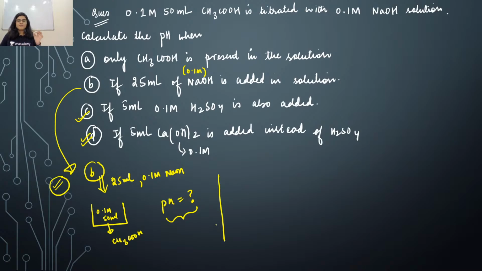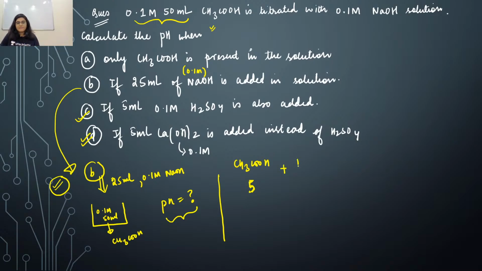Fine. So everyone just be careful. All right. Just be careful with the explanation. So what you have to do, you have CH3COOH, right? You have a weak acid, right? You have 0.1 molar 50 ml of weak acid. That means how many millimoles you have for CH3COOH? You have 5 millimoles, right? You have 5 millimoles of CH3COOH, right? Just multiply this value and you'll get 5 millimoles of CH3COOH.